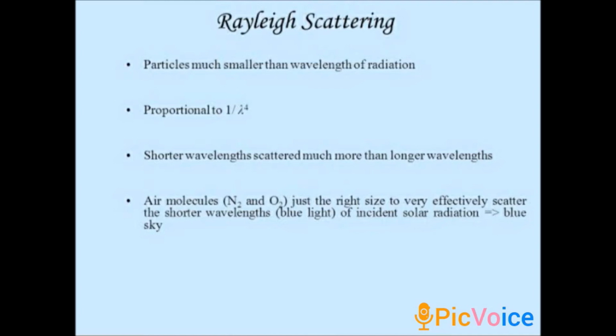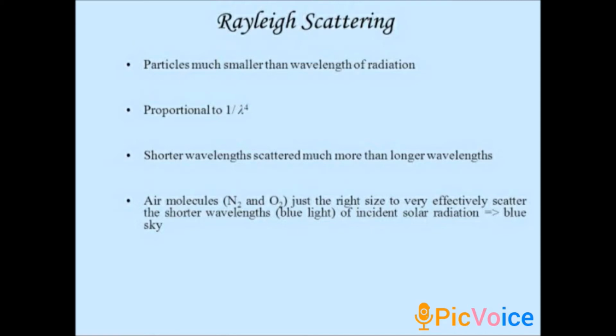Okay, so there is one law, that is Rayleigh scattering law. This law states that the amount of scattering of light, that is how much the sunlight is scattered, is inversely proportional to the fourth power of the wavelength.